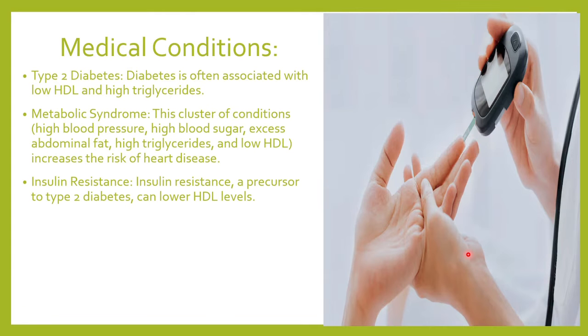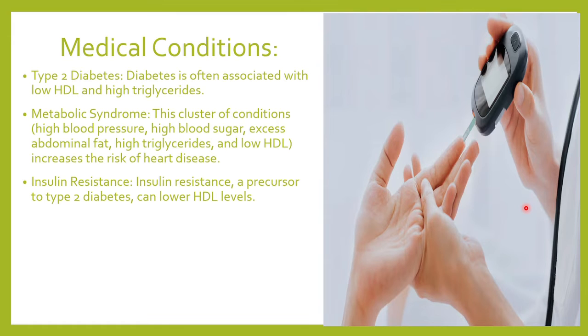The second condition which would lower your HDL would be type 2 diabetes. So type 2 diabetes will lower the HDL, and low HDL will increase the insulin resistance. So it is a vicious cycle. Usually when we see a diabetic patient who is having uncontrolled blood sugar, we see that the person is having high triglyceride and low good cholesterol or low HDL.